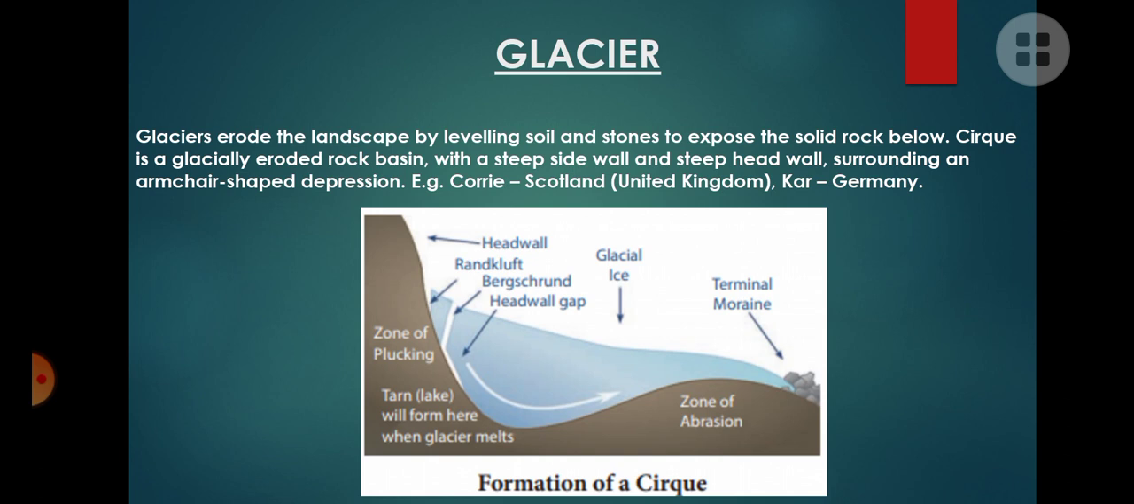They are formed by the ice sheet, the moving ice sheet from the mountain top, and it makes a depression. For example, Corrie is a cirque formed by the glacier in Scotland, which is in the UK, and also Kar in Germany. These are the two examples of cirques formed by the glaciers.